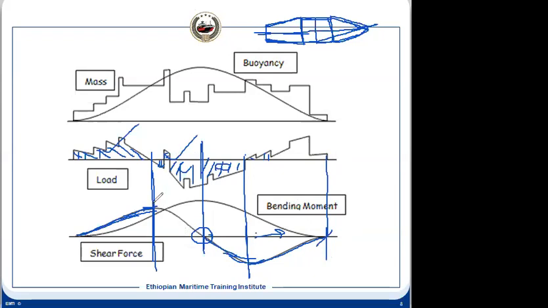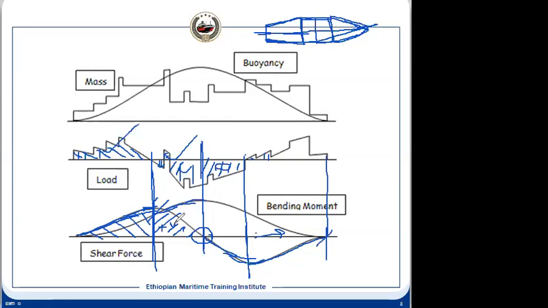For instance, at this point, we can calculate the bending moment. That will be the area under this curve. So that value will give us the value at this point. After that, again, it will keep on adding because this is still positive. This area will keep on adding. So this value will keep on increasing. So then what will happen? It keeps on adding up to this because this is the positive value.